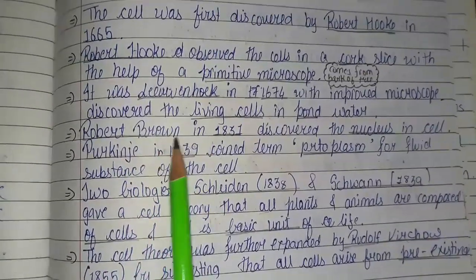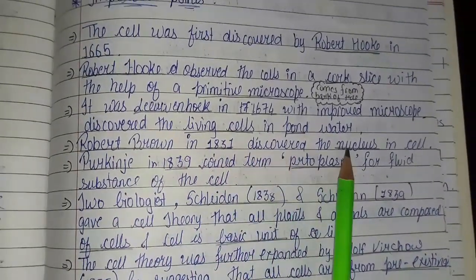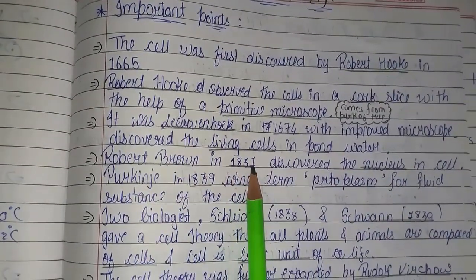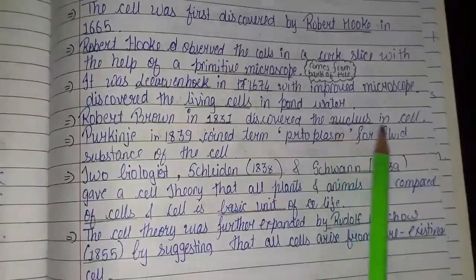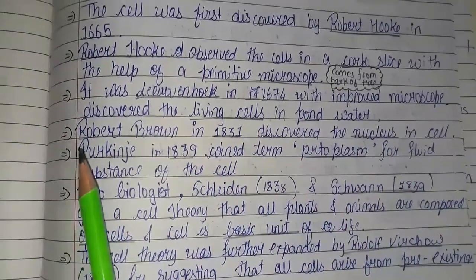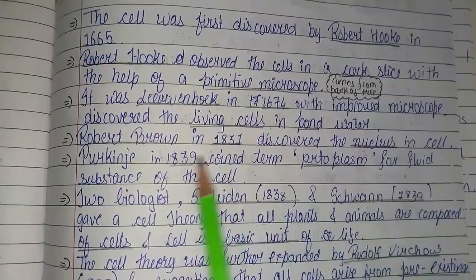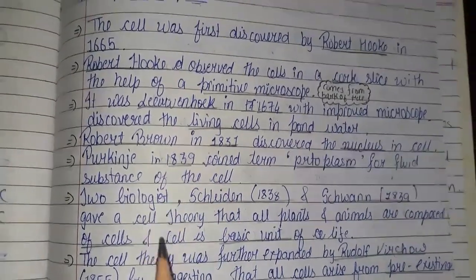Now Robert Brown in 1831 discovered the nucleus. Who discovered the nucleus? Robert Brown. When? In 1831. What is the nucleus? We will learn in the cell. Purkinje in 1839 coined the term protoplasm for the fluid substance of the cell.